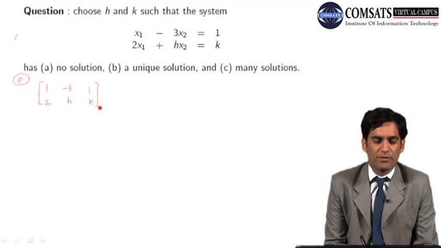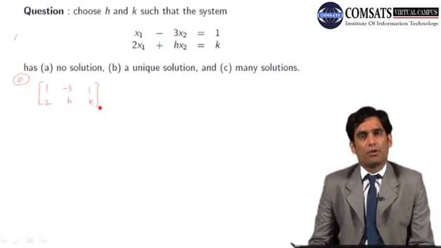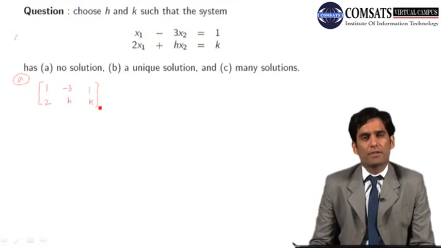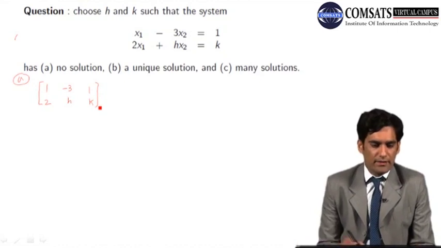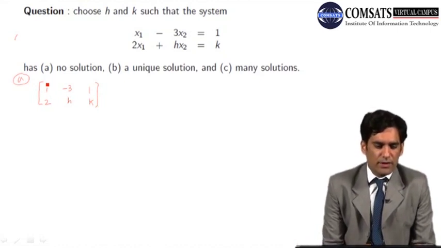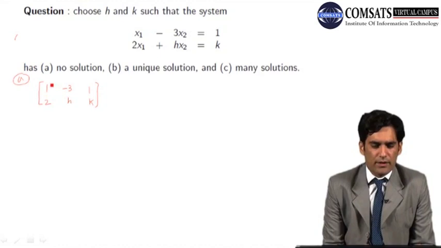So this is our matrix, which is what we call the augmented matrix of a system of linear equations. In our case, we have a 2 by 2 system of linear equations. Remember that the first column corresponds to the coefficients of the variable x1 in our system.